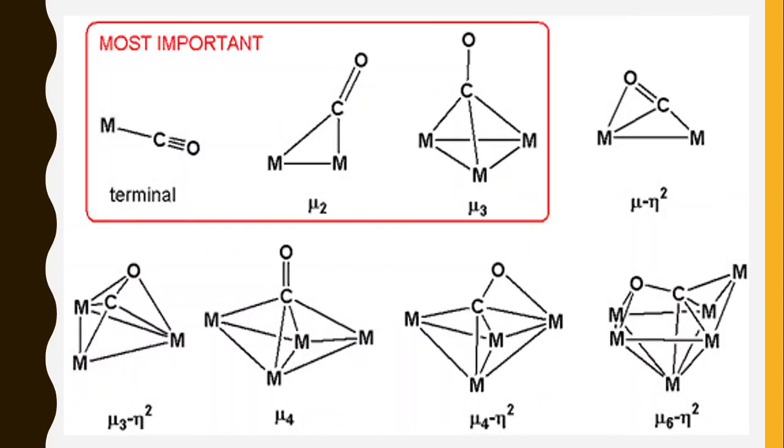Let's take another point. Here are some more examples given. Terminal, then mu 2, mu 3, mu eta 2. See this mu eta 2. What does mu eta 2 mean? Mu eta 2 indicates two metal atoms are connected by a bridging ligand, as well as eta 2, which indicates the hapticity is 2. Sometimes both the hapticity and bridging ligand are given in a single example. So at that time you should know what is meant by hapticity and what is meant by mu.